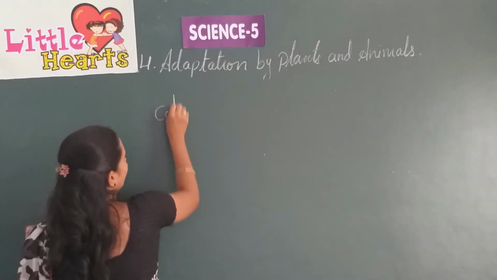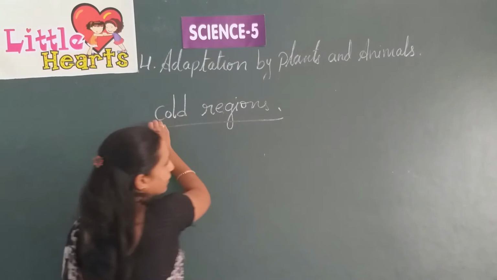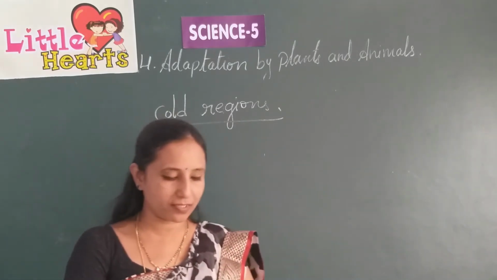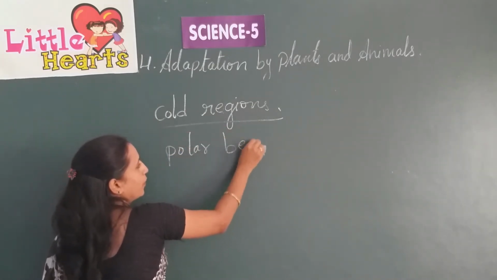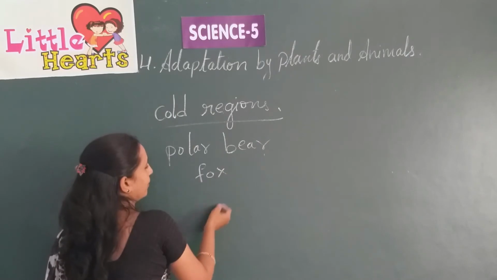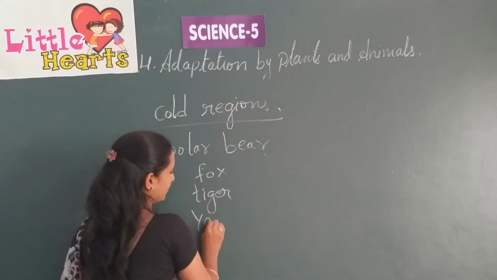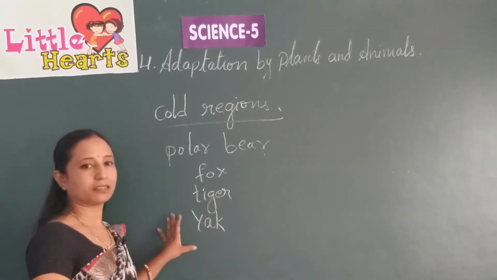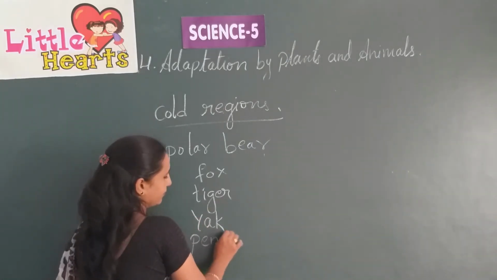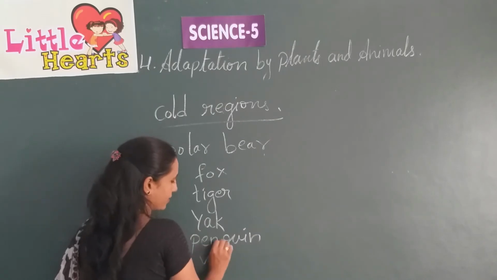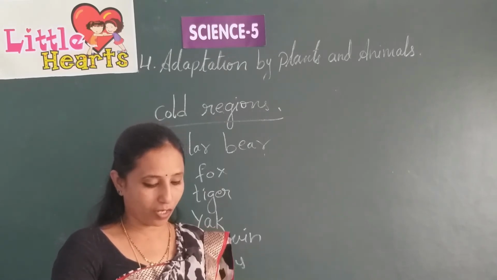Animals which live in cold regions. So, which animals live in cold regions? There are many animals like polar bear, foxes, white tigers, yak, and some other examples. And also you can see penguins, walrus. All these animals live in cold places, and mostly in cold water also.